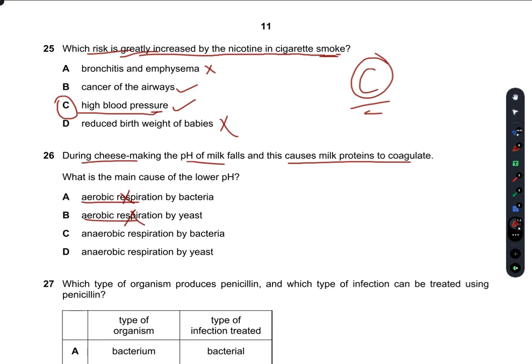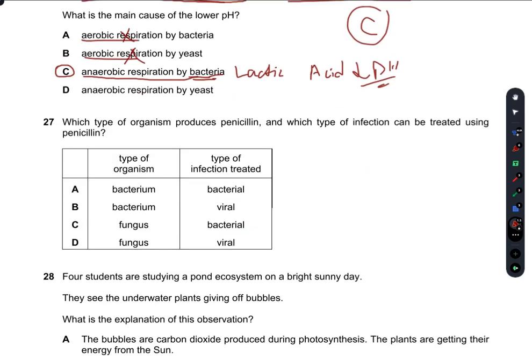In the making of cheese, we know that we use bacteria for the lactic acid fermentation. So this is the fermentation by bacteria, and this produces lactic acid. Lactic acid means that the pH has now fallen. So that's why C is our right answer.